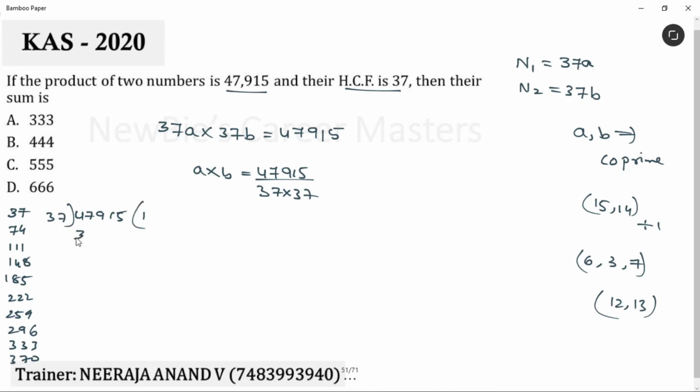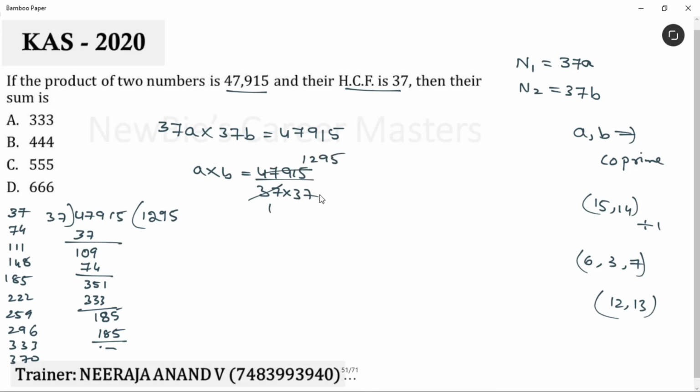First, I'll take 37 ones are 37. 10 is the remainder, 9 comes down, then 37 twos are 74, okay, what's the remainder? 35 is the remainder, 1 comes down, then 37 nines are 333, okay, what's the remainder? 18 is the remainder, 5 comes down, it's in the tables, right? 185, that means 37 fives are, yes, 185. Okay, we got the 0 remainder. That means this is 37 ones are, 2s are, 9s are, 5s are.